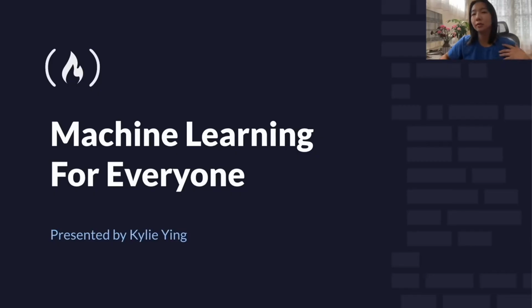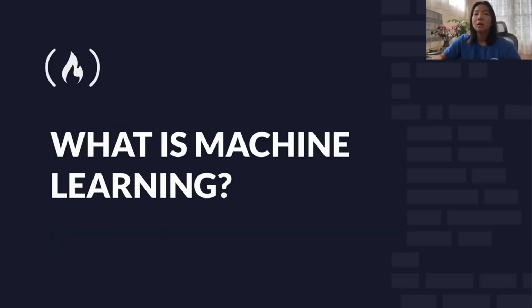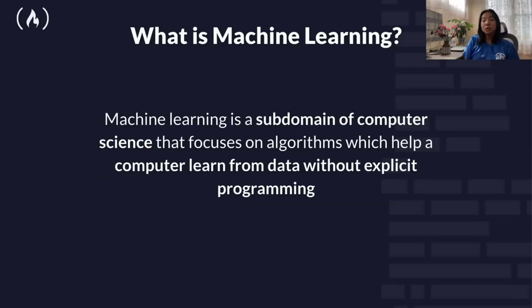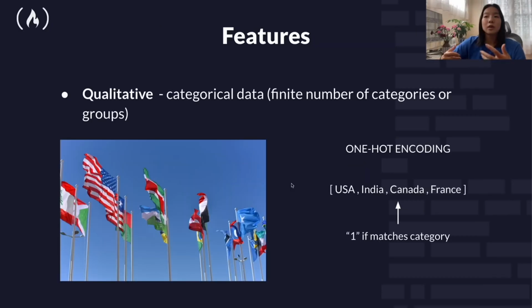Ing clarifies the differences between machine learning, artificial intelligence, and data science. Understanding these distinctions is essential for comprehending the broader landscape of machine learning. Qualitative features are categorized into nominal and ordinal types, each requiring different encoding methods for machine learning models. For instance, one-hot encoding applies to nominal data.